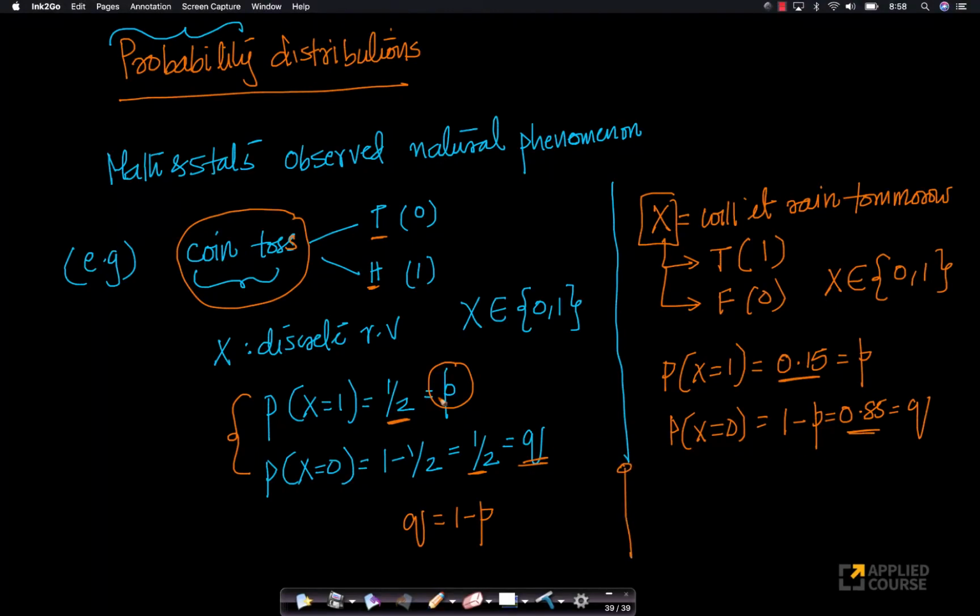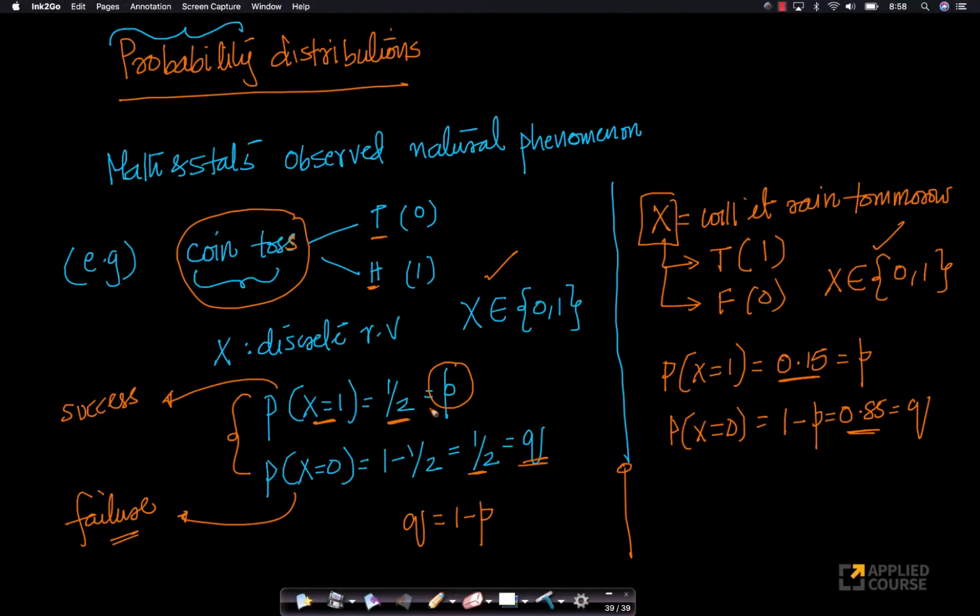See, the p values are changing, but the concept itself looks very similar. This random variable and that random variable look very similar, except for the probability that it will take a value of 1. This is typically called the success probability, because we have only two values. And this is typically called the failure probability. These are the general names given to them.